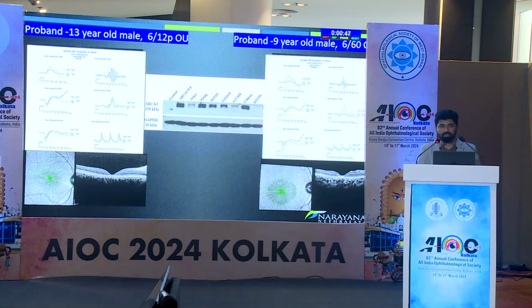So the ERG was also telling the same story. In the first patient, full-field ERG is almost near normal. In the second, there is a diffuse dysfunction indicating a rod cone dystrophy type of phenotype.